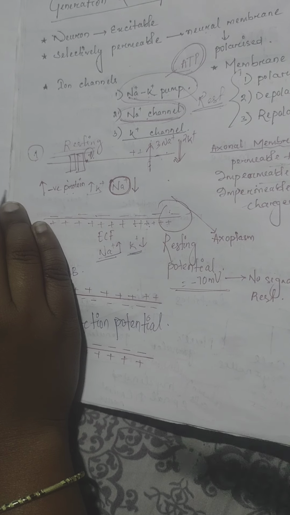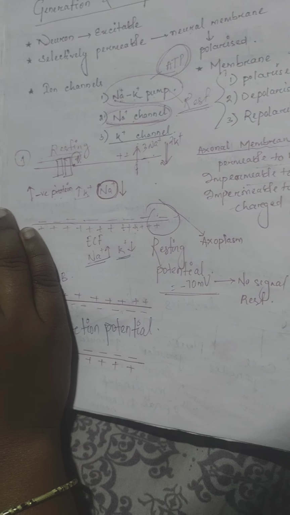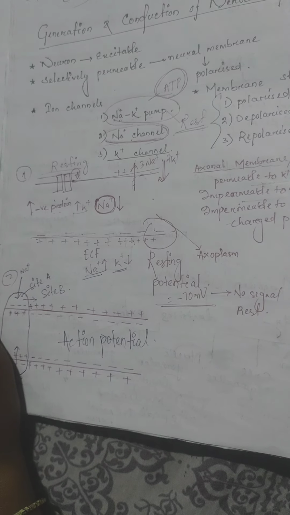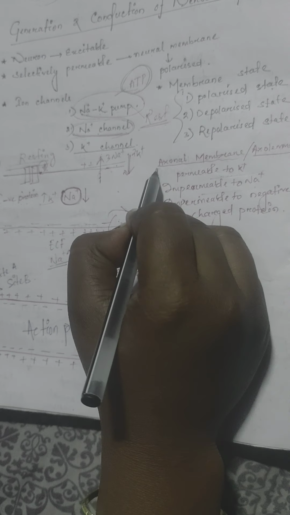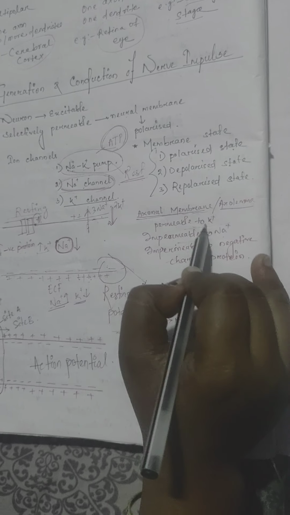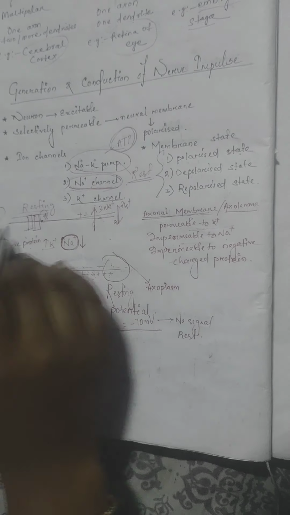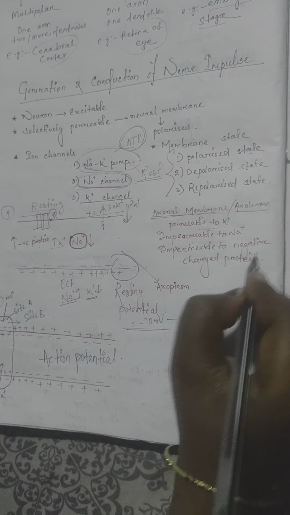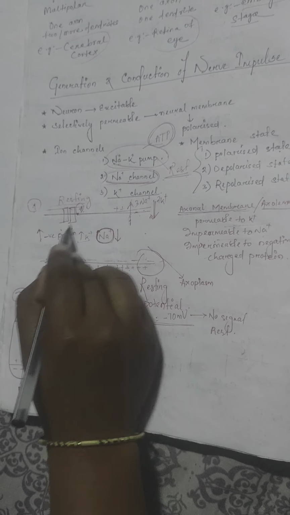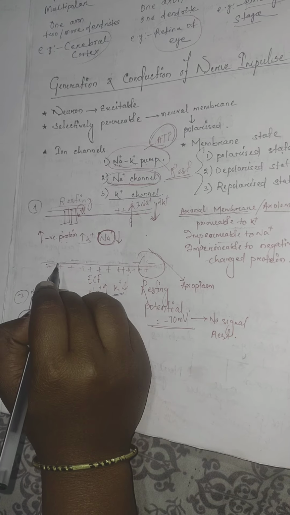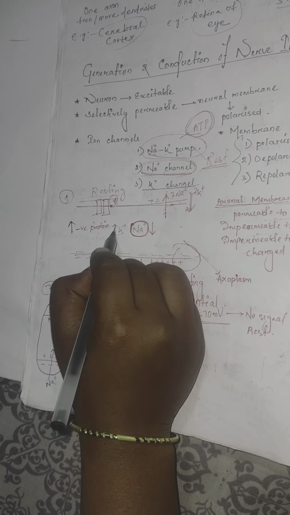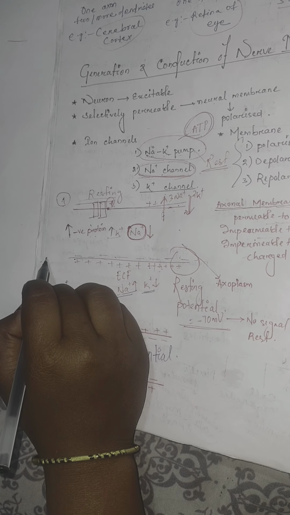When the membrane is resting, the state is called the polarized state because the neural membrane has been polarized. Why? The axonal membrane, or axolemma, in resting condition is permeable to K plus but impermeable to Na plus and impermeable to negatively charged proteins. The axoplasm, that is the cytoplasm of the axon, has more negatively charged proteins, more K plus and less Na plus.